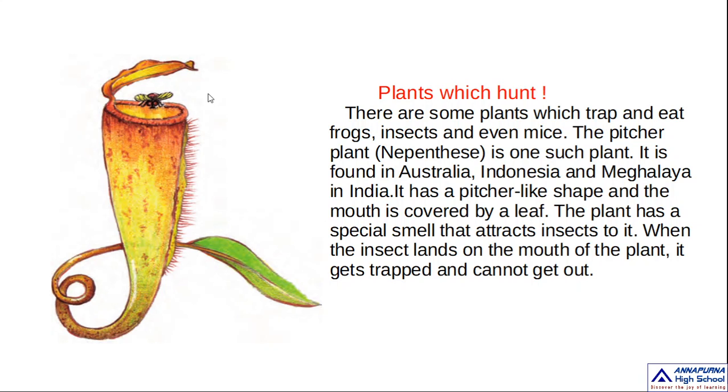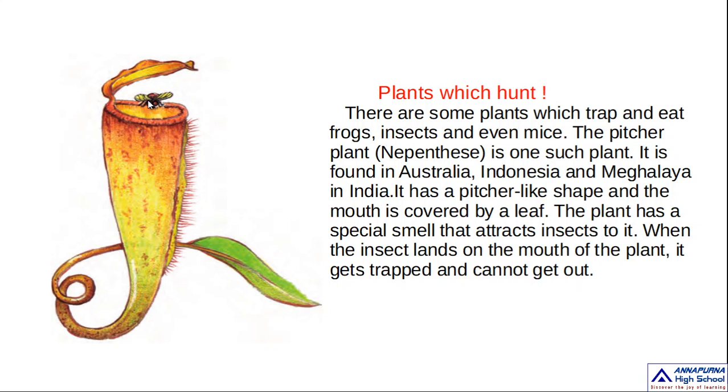That means it catches the insect and it cannot get out. When the leaf is closed, see here, lid-like shape, then the insect gets trapped. It cannot move, it cannot come outside.